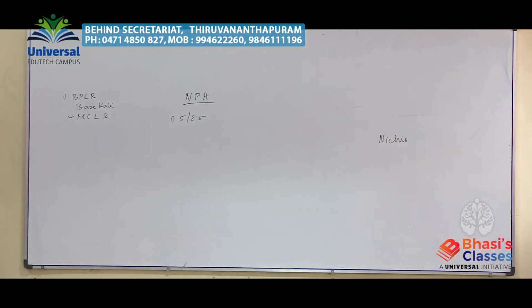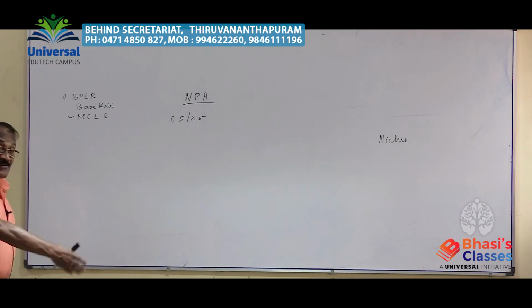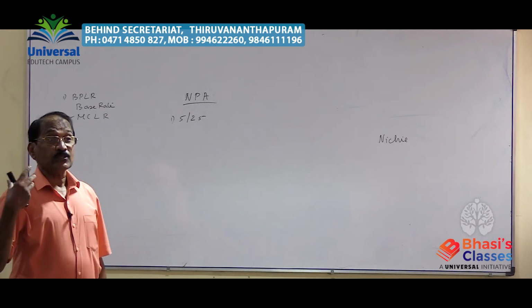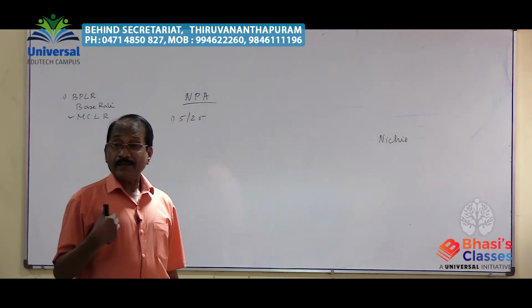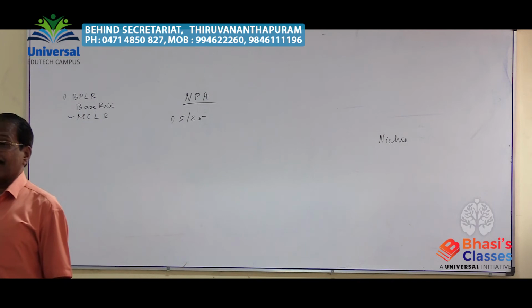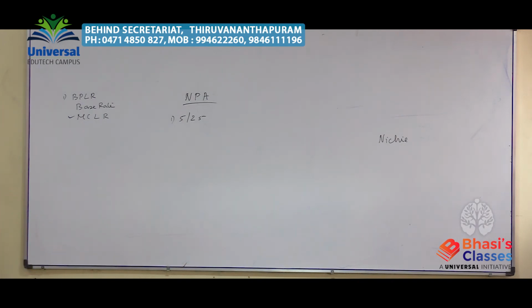Extension is permitted. In many cases, for very large amounts, up to 25 years extension can be given, because the amount is very huge, crores and crores of rupees taken by way of loan, which requires a long period for its repayment.